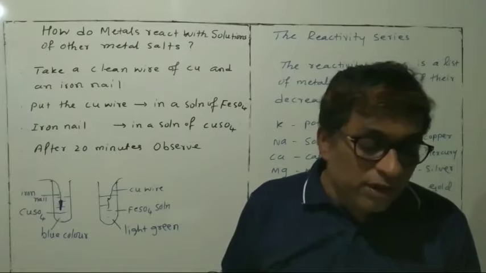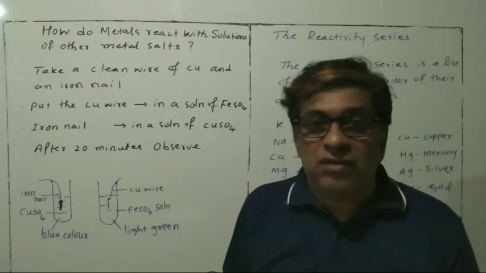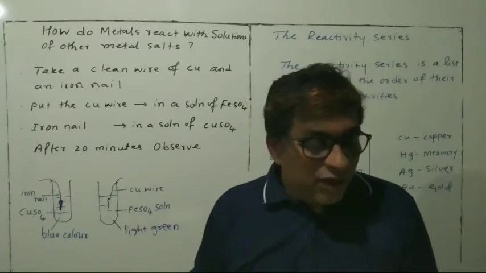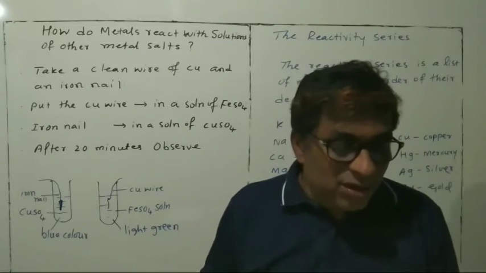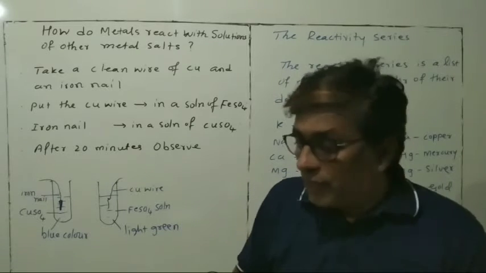Okay. So now, in which test tube, what you are going to observe here, some questions are given to you. Question number 1: in which test tube did you find that a reaction has occurred? And second one: on what basis can you say that a reaction has actually taken place?